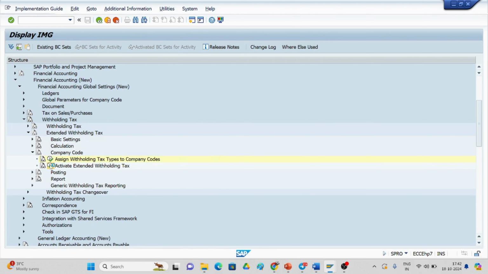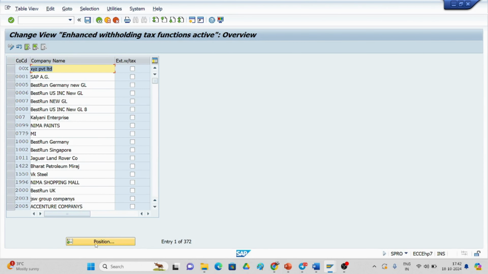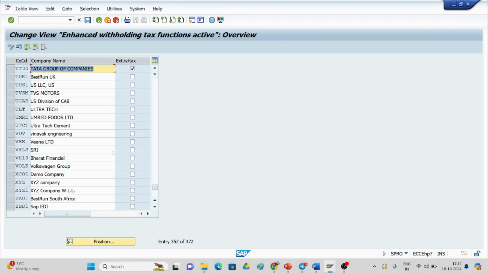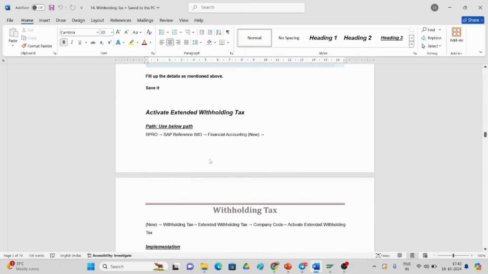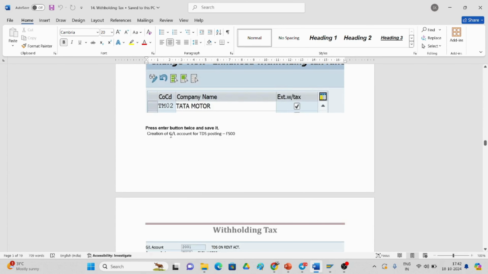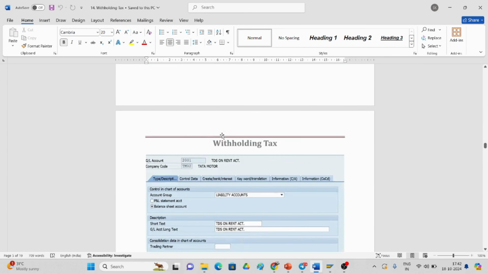How will you activate it? Just go to the position. You have to give our company code and press enter. You just put a tick mark here and save it. Then only the withholding tax is activated for the particular company TT30. If you observe here, this is the thing we have performed. So please press enter twice and save it.